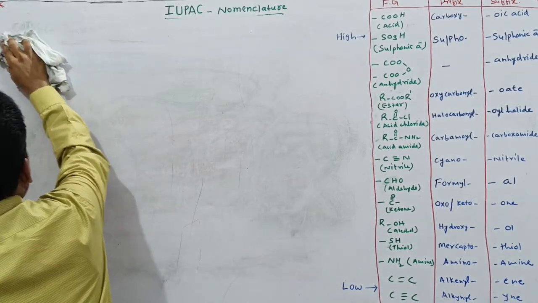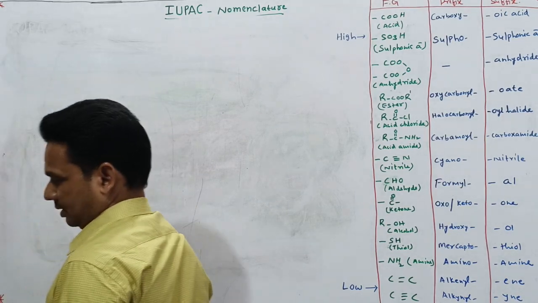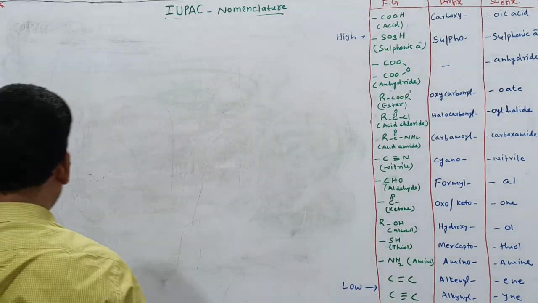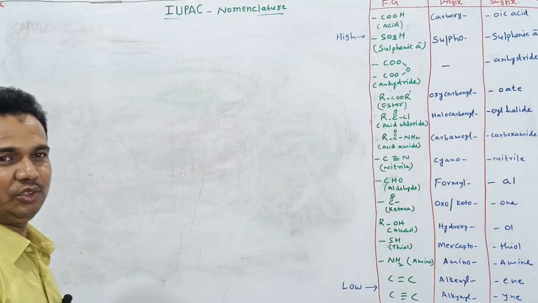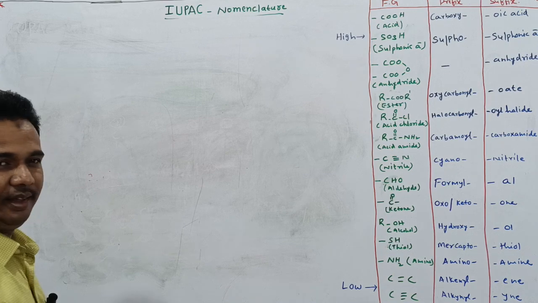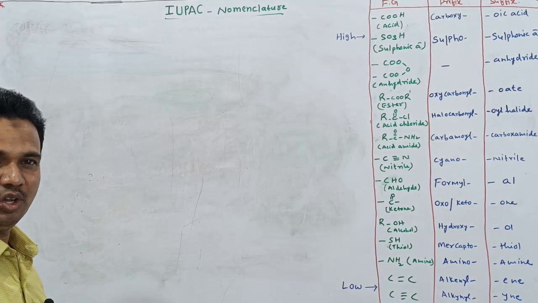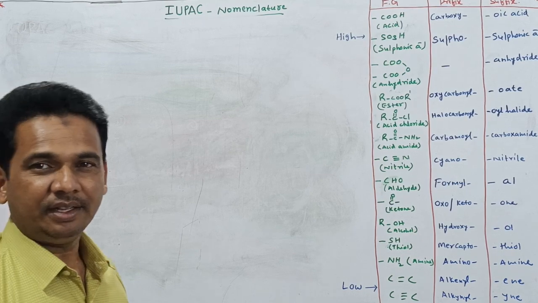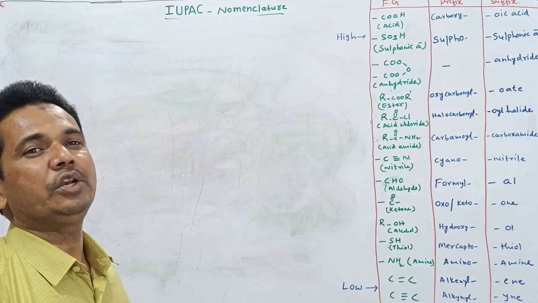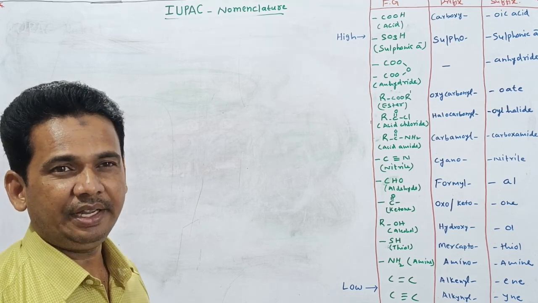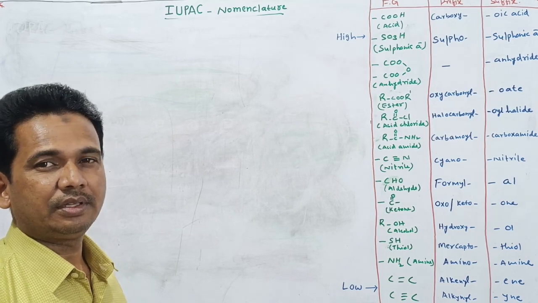Now we will learn how we are going to give the naming. Selecting the longest chain is over, and giving the position to the substituents is over. Fixing the position of the substituents is also finished. And another thing, when there are multiple substituents, how we have to give the numbering, that also we discussed. Now how we are going to name the organic compounds, that we will learn in our third part.